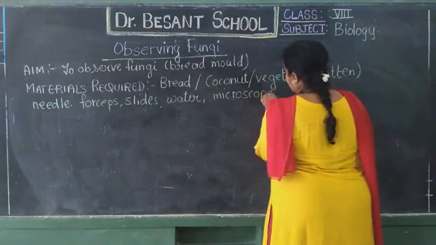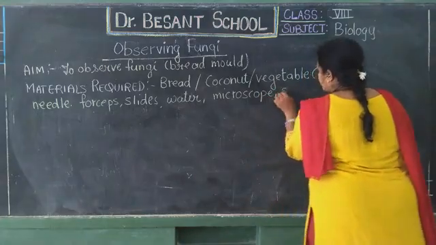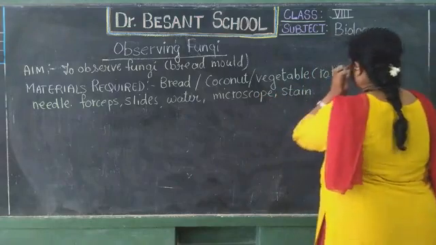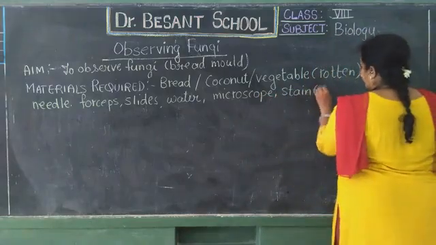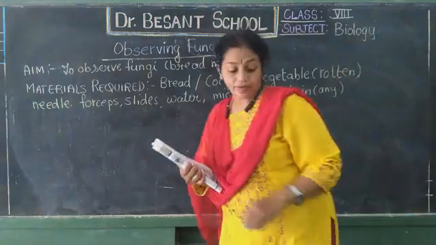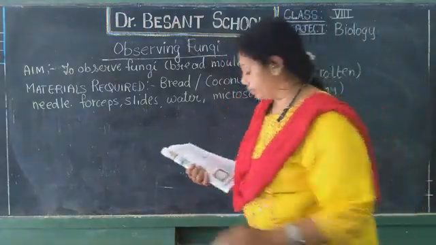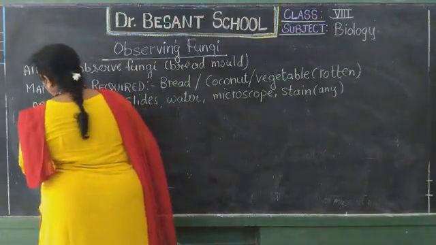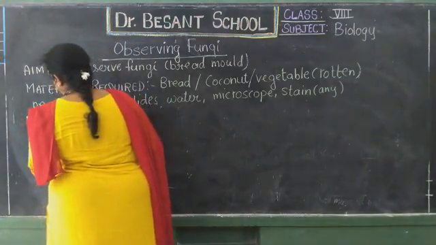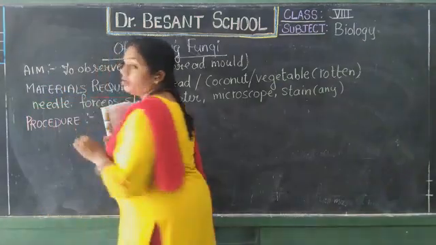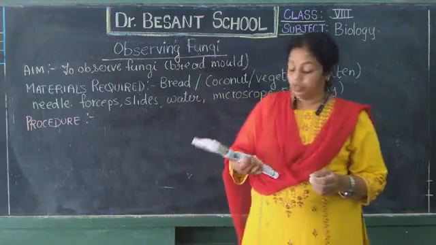You can even take a stain, any stain you want you can take. So these things we have written which are needed. Next we write the procedure, how to carry out that. What is that procedure to be carried out?